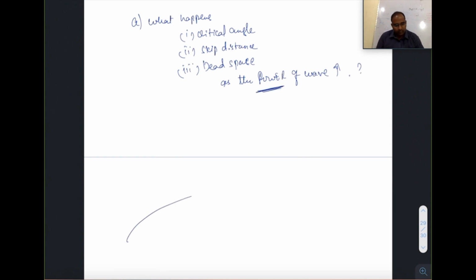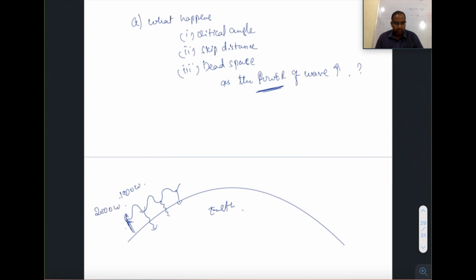See, take this as Earth. Initially, a wave was traveling like this because surface wave. Because it was coming close to the Earth, some amount of power was getting lost. Now, initially, for example, it was like 1000 watts per transmission. Now we made it 2000 watts per transmission. So there is more power in it. Even though it loses power till here, still there is more power, so it will go further forward. So if the power is increased, the distance a ground wave travels increases.